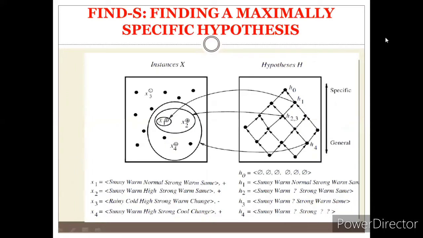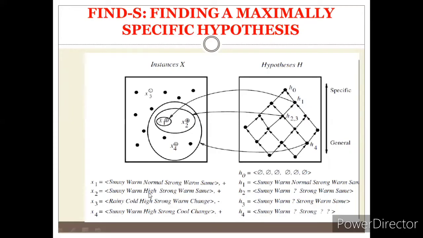Okay. So whatever we explained now, we are explaining with the help of a graph. These are the X instances and all the possible hypotheses that are present. This is the initial hypothesis H naught, where all the specific hypotheses are present. Now, depending upon the instance, the respective hypothesis is being selected. If you observe X1, sunny, warm, normal, strong, warm, same, plus. If you see this arrow mark, it is coming from H1. Same way, X2, what happens here?